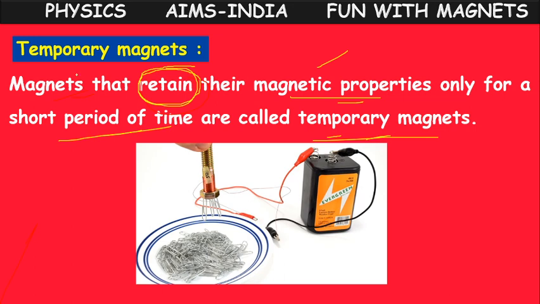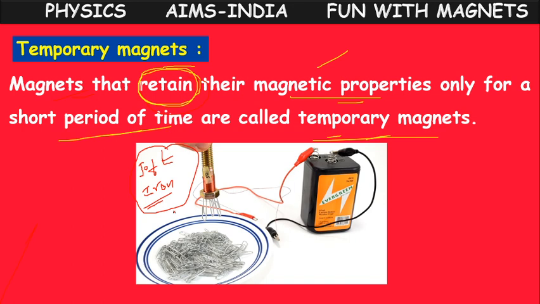Why? This bolt is made up of a material like soft iron, not iron. Soft iron is an alloy, a mixture, where iron is combined with some materials and made into a new kind of material. This soft iron acts like a temporary magnet.